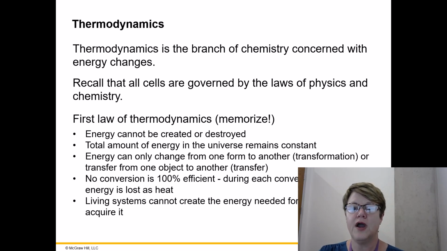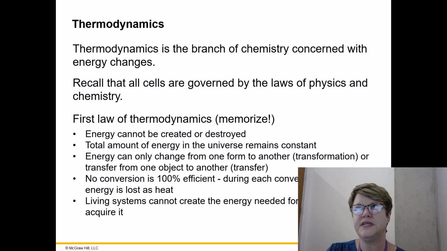And so you probably recognize some of this. You've probably heard some of this before, but probably it was in the form of matter. Matter cannot be created or destroyed. But matter is only a part of it. Energy is the other part. So we have the laws of thermodynamics apply to matter and energy. So since we're dealing with energy, the first law of thermodynamics is that energy cannot be created or destroyed.